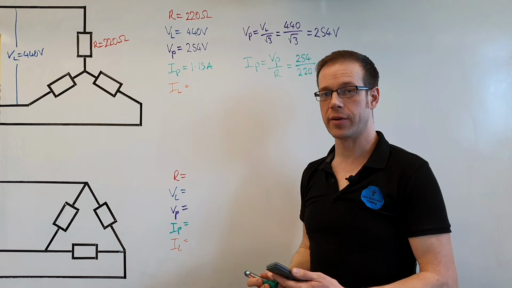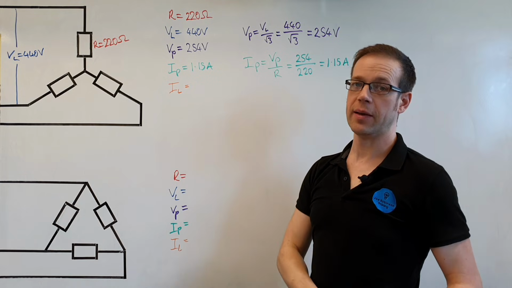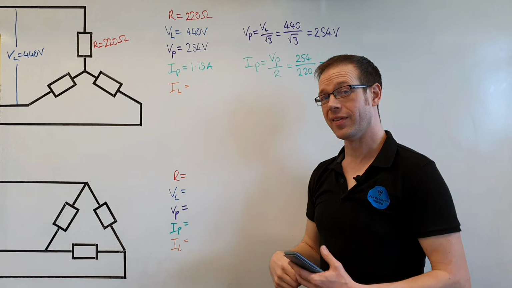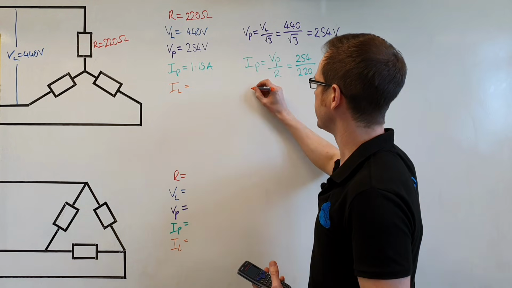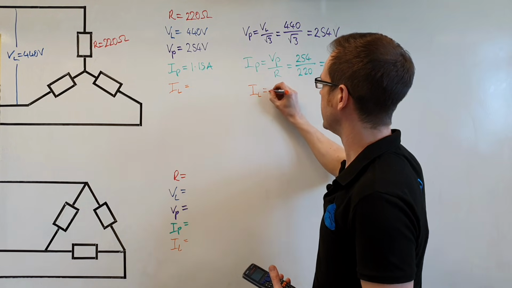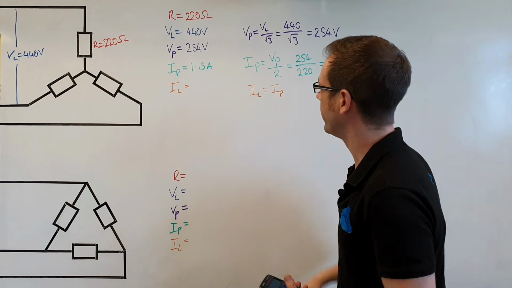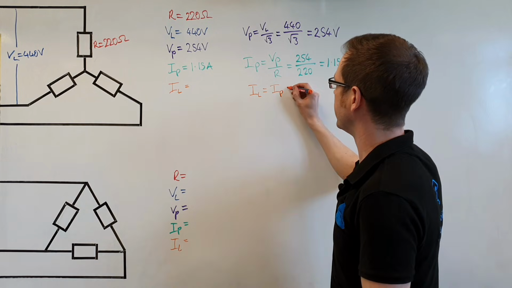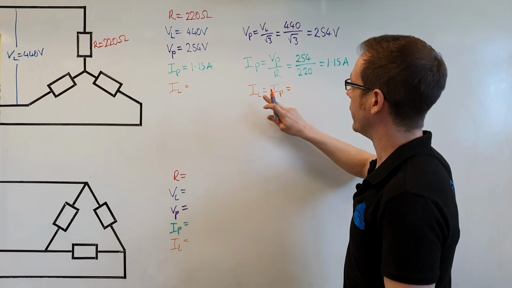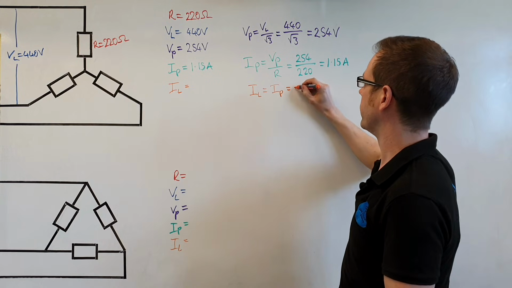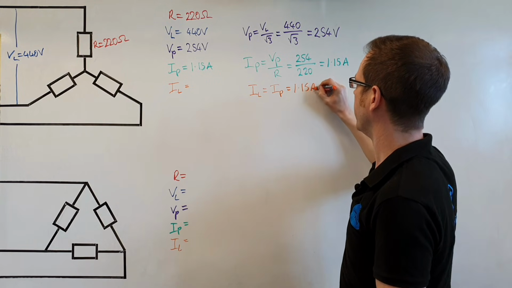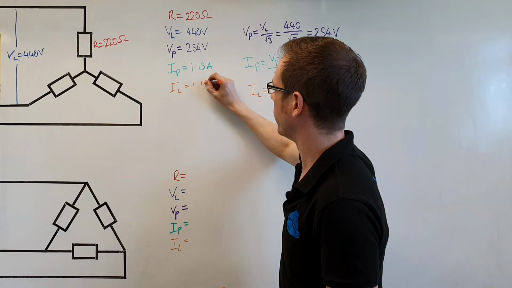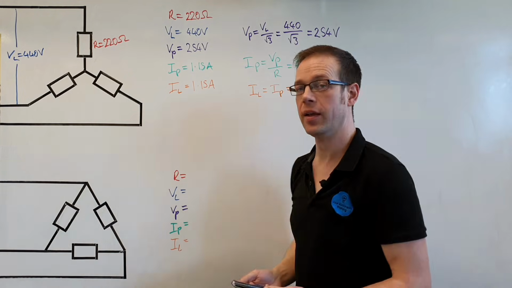And again, if you haven't got the idea by this stage, hopefully we'll be able to correct you now. We know that the line current in a star connected system, so IL is equal to IP, and that's the end of the statement. Those values are the same in a star connected system. So therefore, our line current, IL, will be equal to 1.15 amperes. So we now know that the line current is 1.15 amps. Nice and simple.